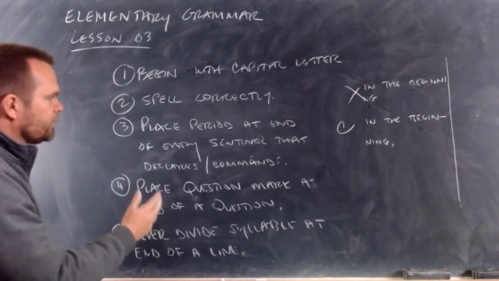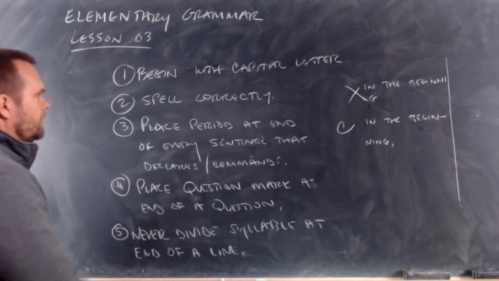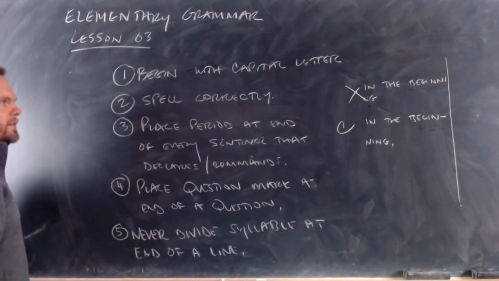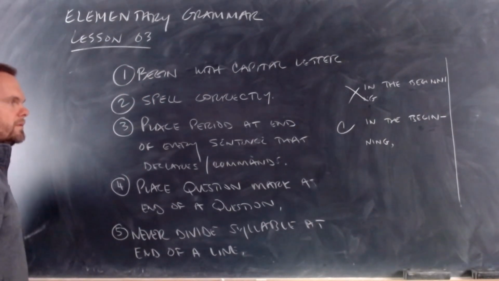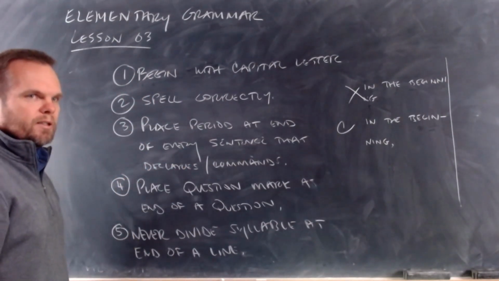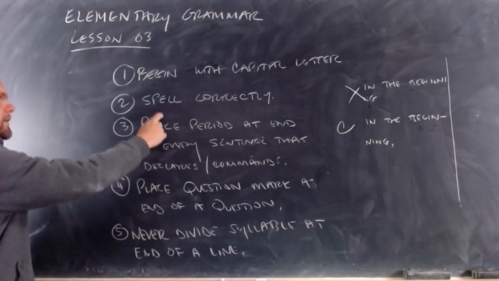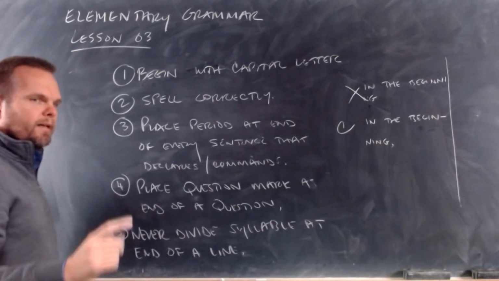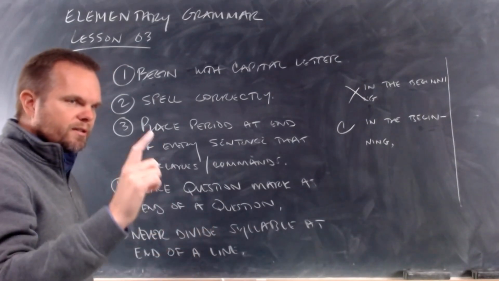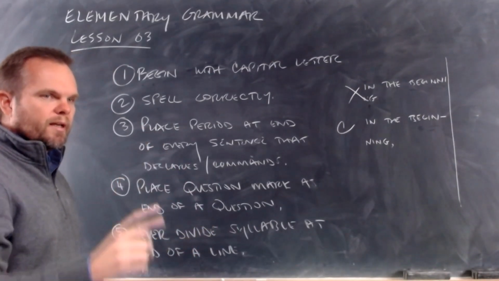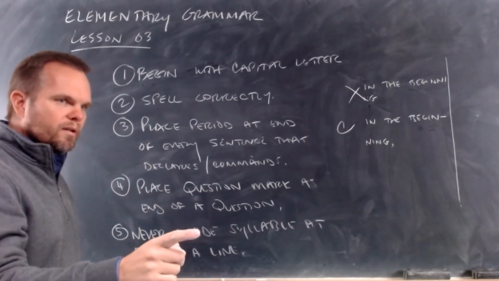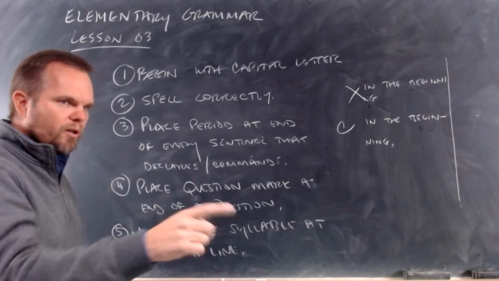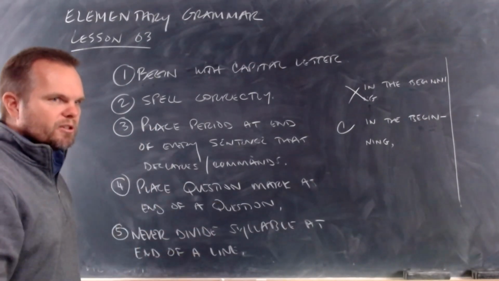So we have 5 rules for sentence making up here. Begin every sentence with a capital letter to let your reader see that you're starting a new idea. Spell every word correctly because your written words are symbols of spoken words, and the letters of the words are how we show the word. You have to spell correctly.